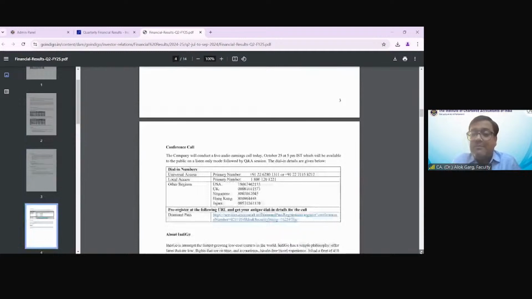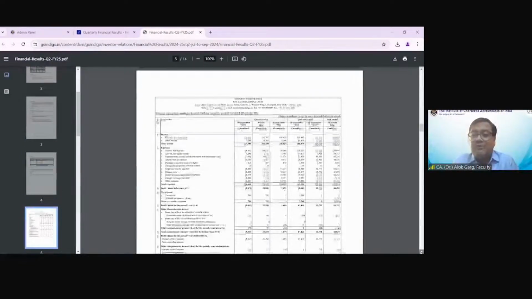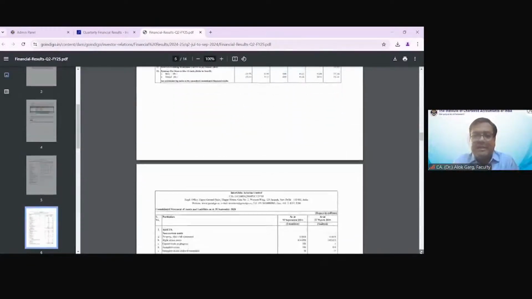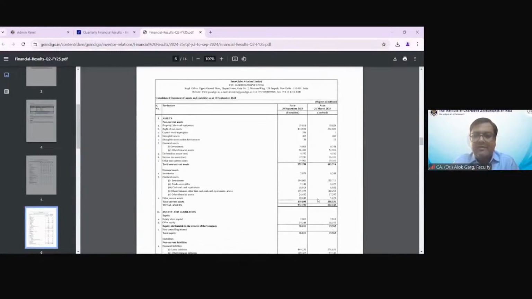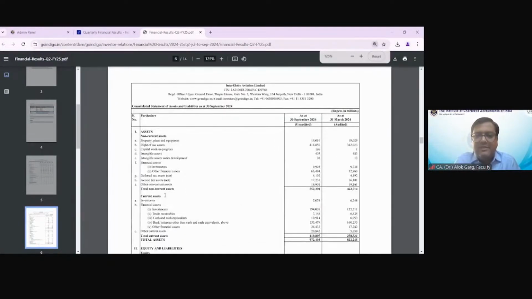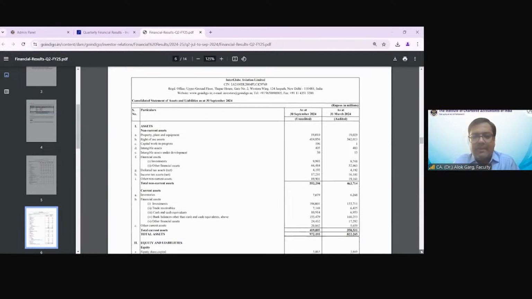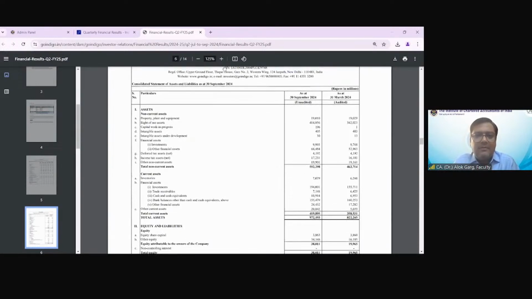Let me show you the 30th September 2024 financial results of Indigo Airlines. I have just opened their balance sheet, which they have filed with SEBI recently. Can you see this balance sheet? Friends, look at the balance sheet: what is the right of use asset? 41,485 crores. 41,000 crores.